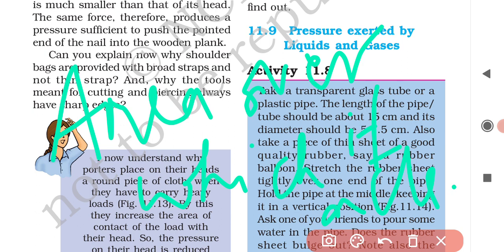Pressure depends on two factors: force applied, and area over which force acts. And the same force can produce different pressures depending on the area over which it acts. That means when a force acts over a large area of an object, it produces a small pressure, and if the same force acts over a small area of the object, it produces a large pressure.